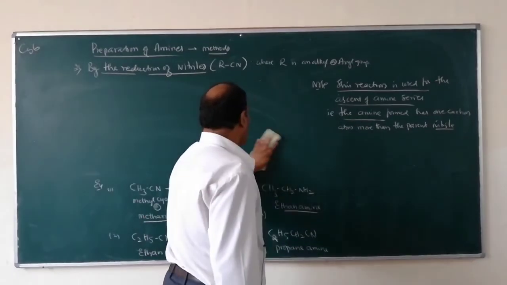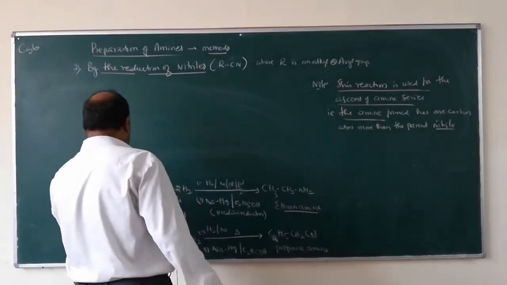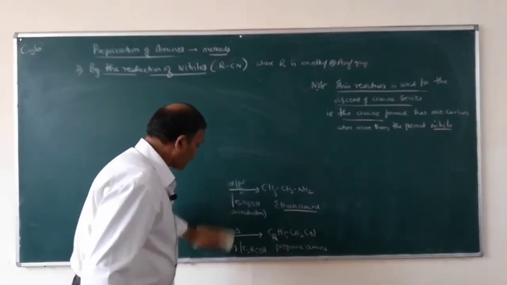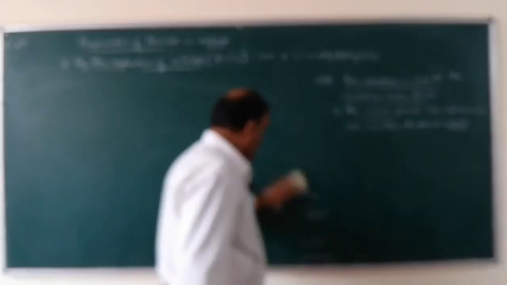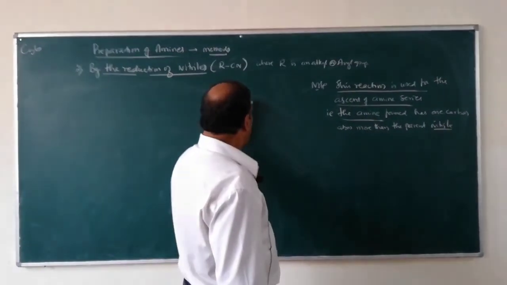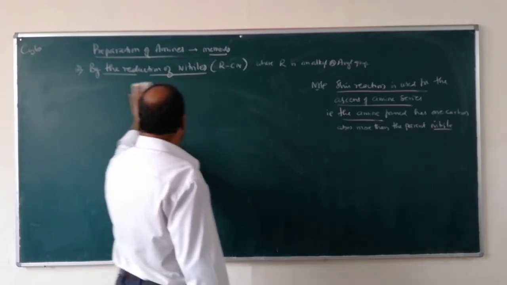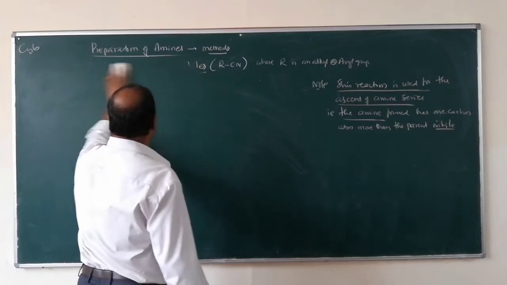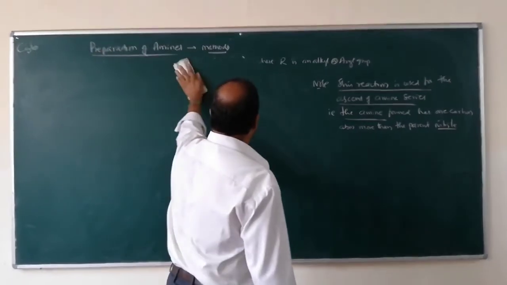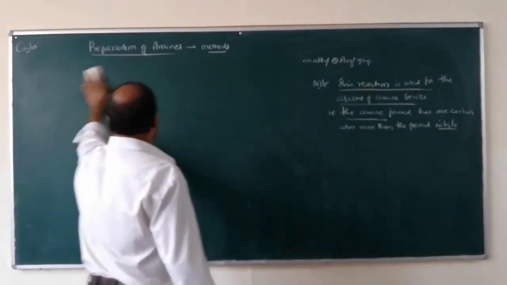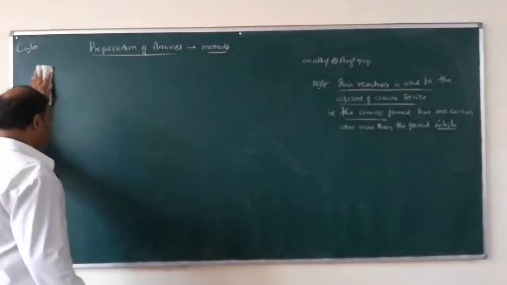We can prepare amine by the reduction of nitriles, or cyanides. When nitriles or cyanides are reduced using catalytic hydrogenation or sodium amalgam and ethyl alcohol, you will get amines whose carbon atom count is greater than the parent nitrile.